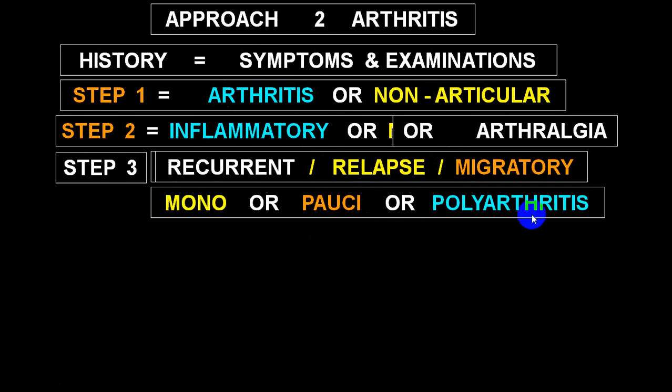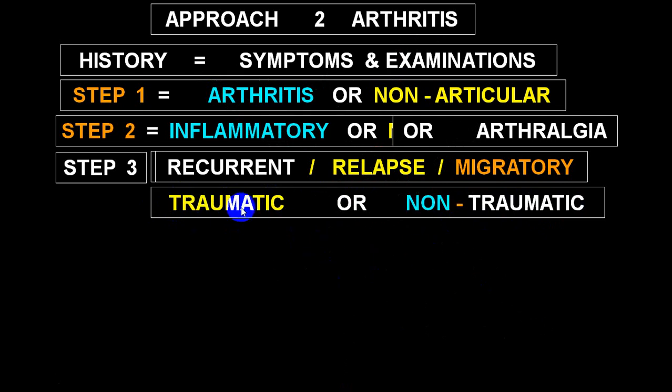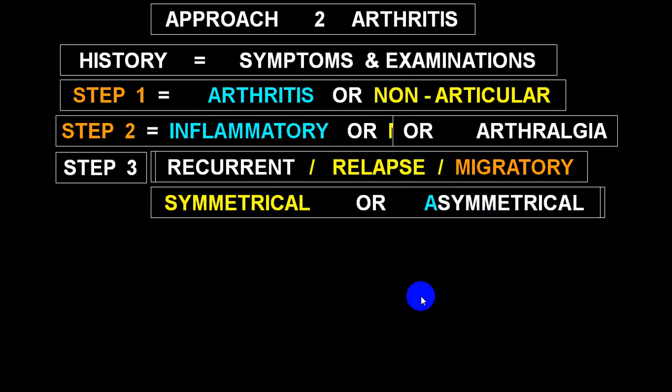It is monoarticular or polyarticular. Mono and oligo are put into the same group, less than 5 joints, versus poly. It is traumatic or non-traumatic. This is again from history and examination. It is symmetrical or asymmetrical. Mono is always asymmetrical. Poly may be symmetrical, may be asymmetrical.